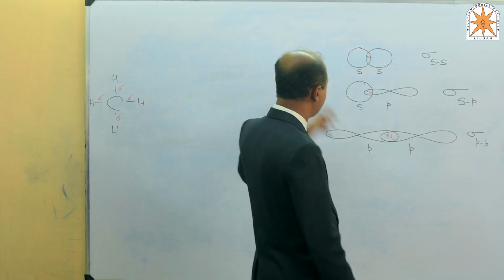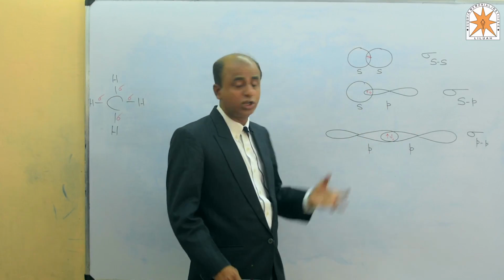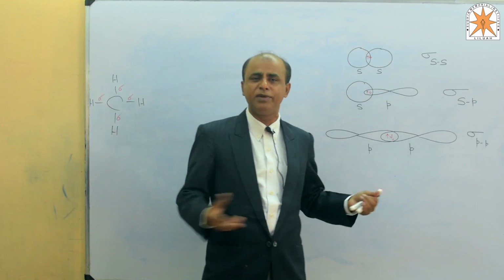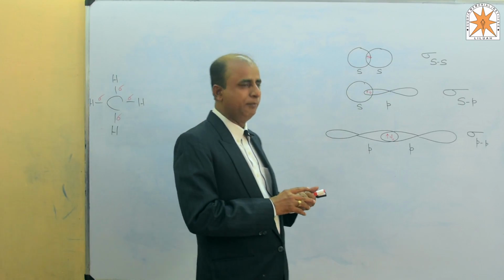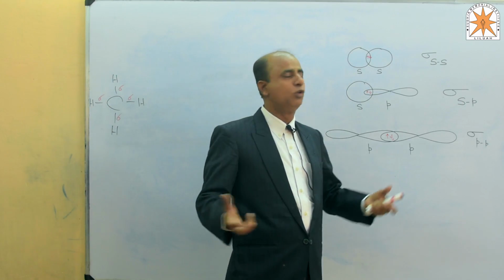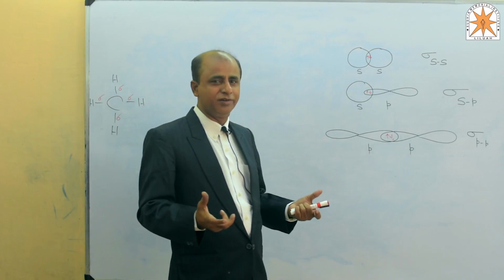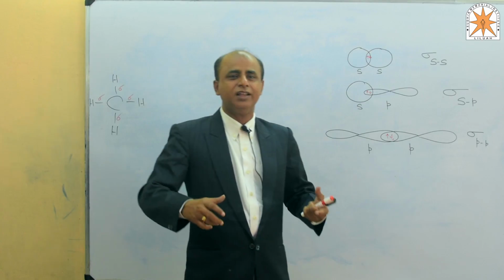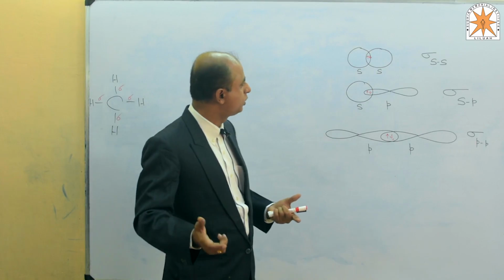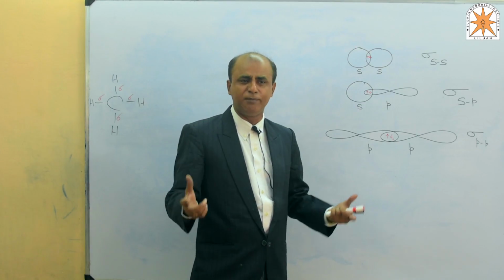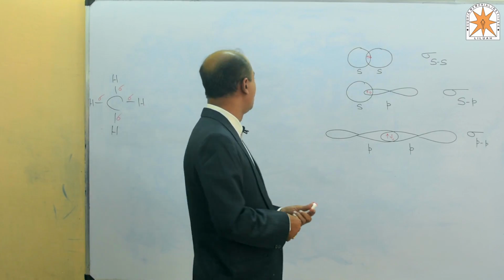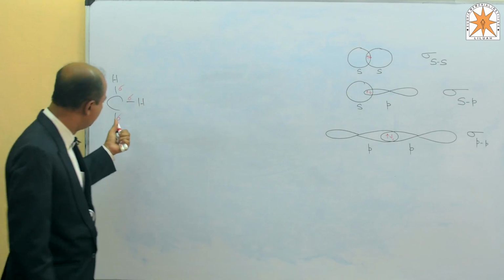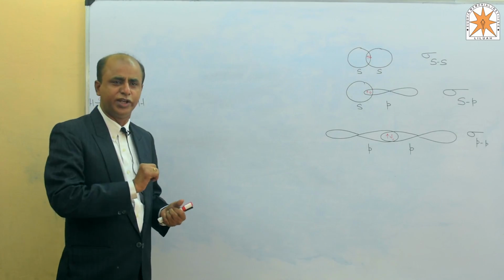But we must check whether the nature of all four sigma bonds remains the same or not. Because bond energy is the amount of energy required to break 1 mole of bonds, that is 6.023 times 10 to the power 23 bonds. This is said to be 1 mole of bonds because the molecular weight of methane is 16.